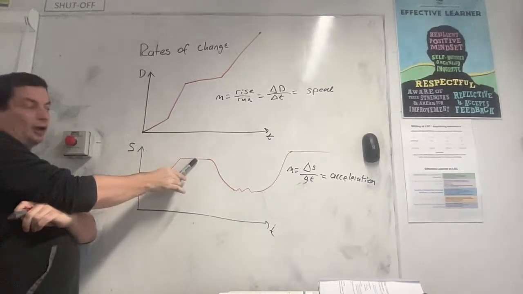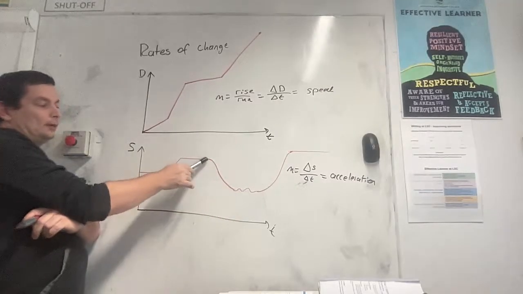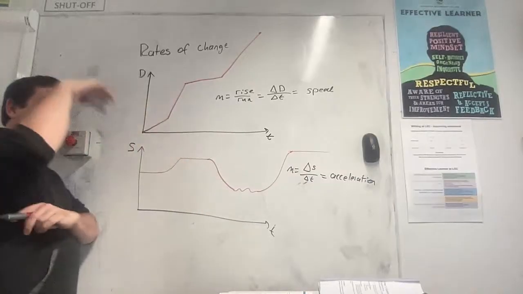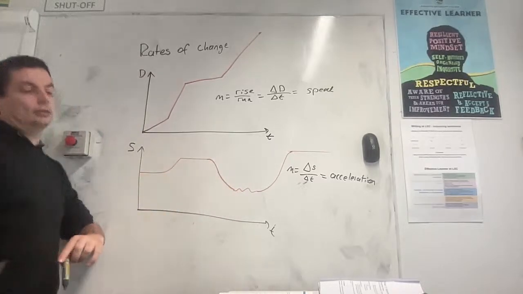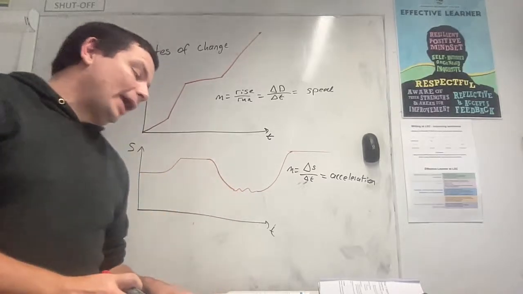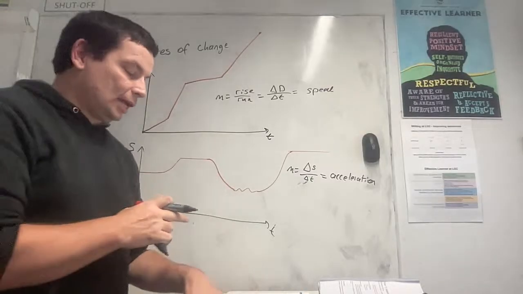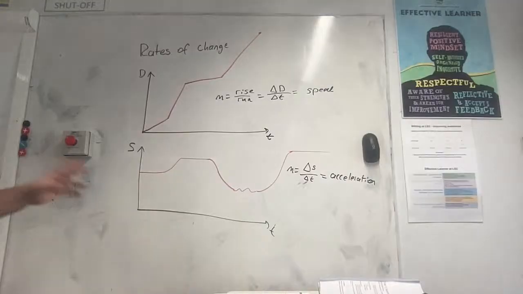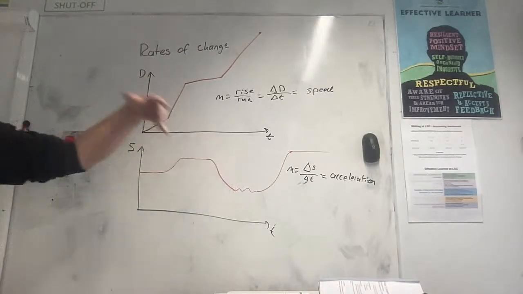When I go from driving at 100 to driving at 60 or 40, whatever it was, what's my gradient in this section here? It's a negative gradient, right? So my acceleration is negative, so my car is slowing down in that section. So you just need to be aware that there is some kind of physical meaning behind what a gradient is telling us. And we can do this for all different kinds of graphs. It doesn't have to be speed and time or distance and time. It could be anything, right?